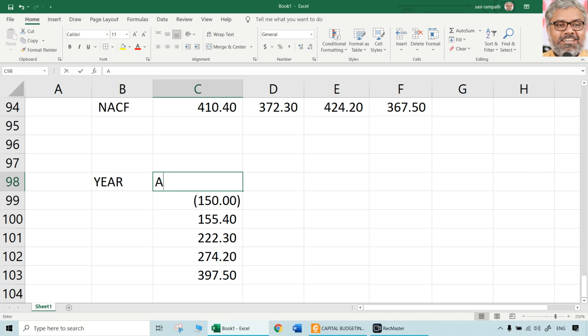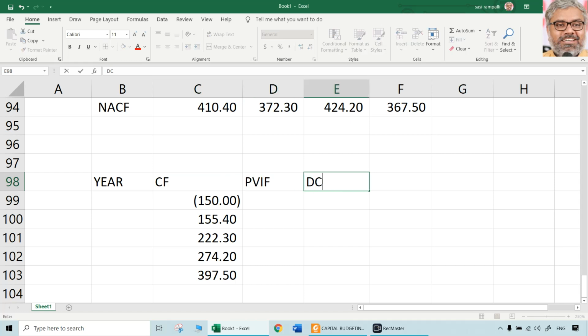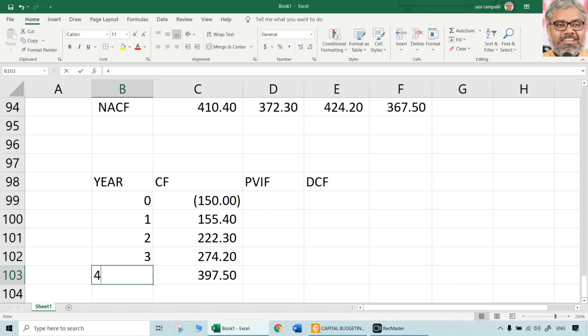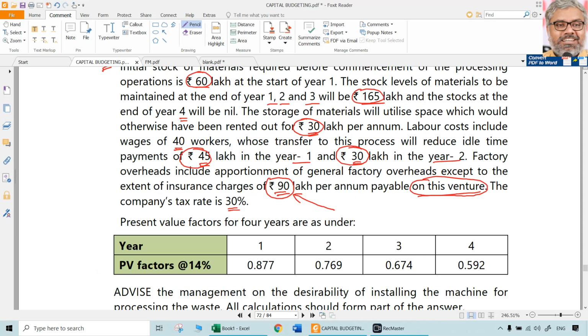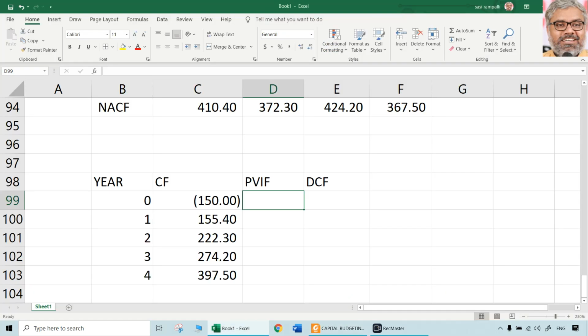This is cash flows. Then we have PVIF. Then discounted cash flows. Year 0, 1, 2, 3, 4. Four years only are there.